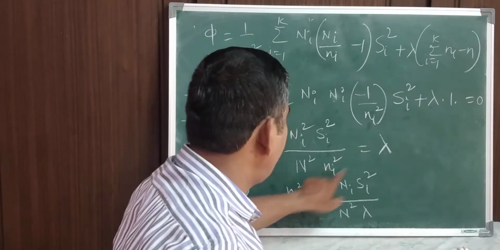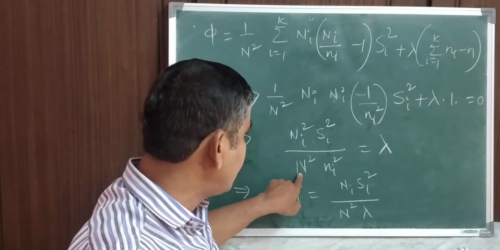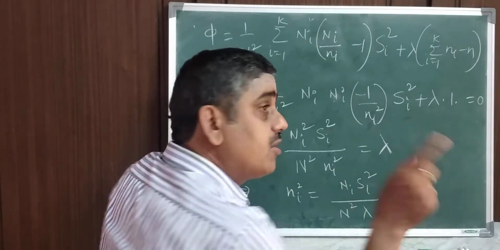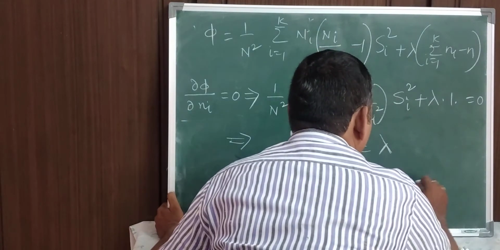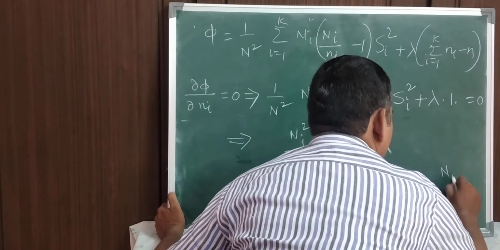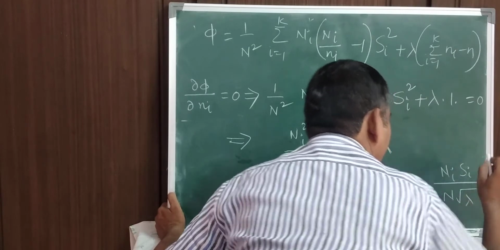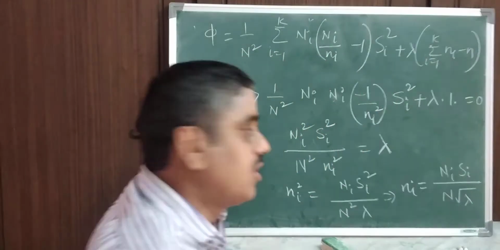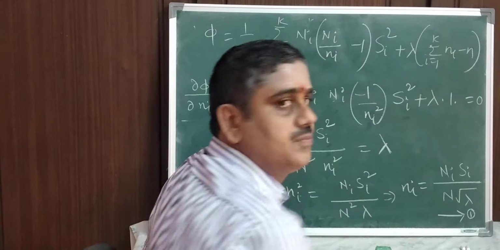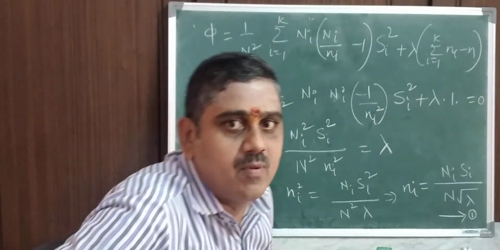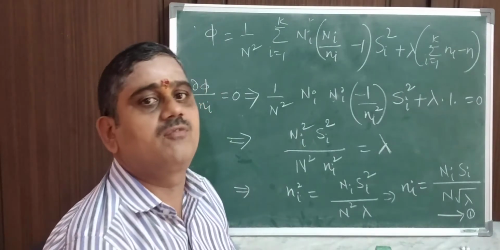I have taken lambda here and ni square here. So that ni square is equal to Ni square si square by N square into lambda. So it is required to calculate ni. So therefore I calculate ni, which implies ni is equivalent to Ni si divided by N into root lambda. Only the lambda term will have a square root. Okay, let us consider this equation 1. Why? The lambda value is going to be found out. If you don't know lambda, the Lagrange's multiplier, you have to substitute the value of lambda. Then only this part will be proved.